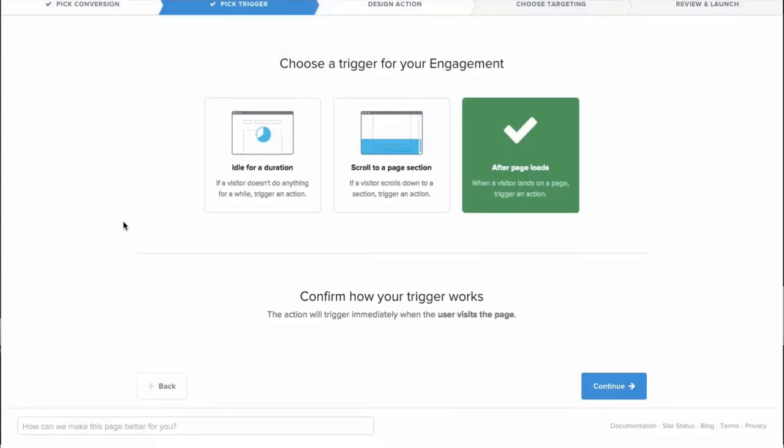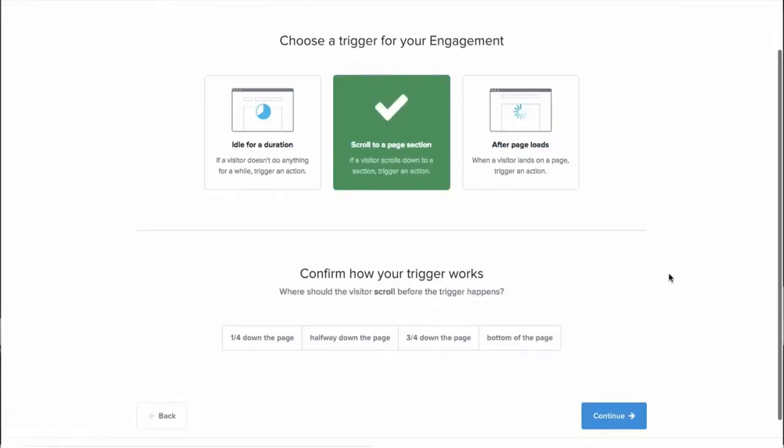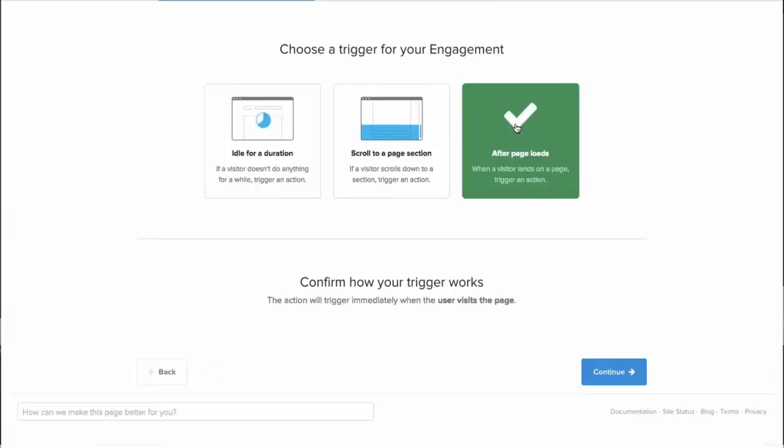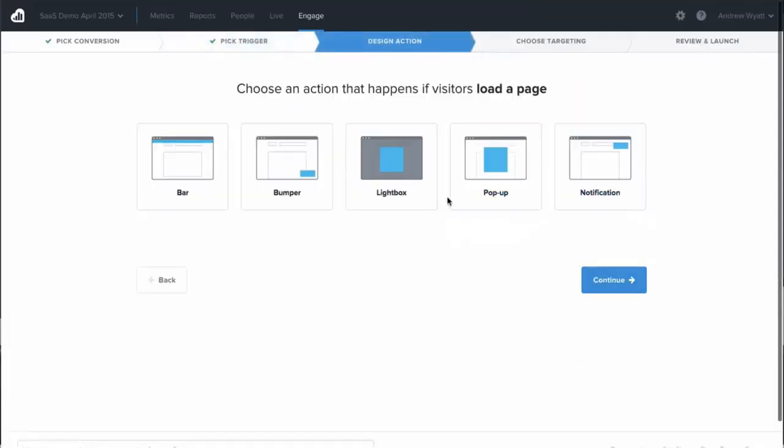It can, based off of 3 different triggers, show up for your visitors. Either after the page loads, so immediately after the page loads, the actual engagement will show up. You can choose to have it display after somebody scrolls to a certain section of a page, so quarter, half, 3/4, or all the way to the bottom. Or you can choose to display the engagement when somebody has been idle on a page for a certain amount of time.